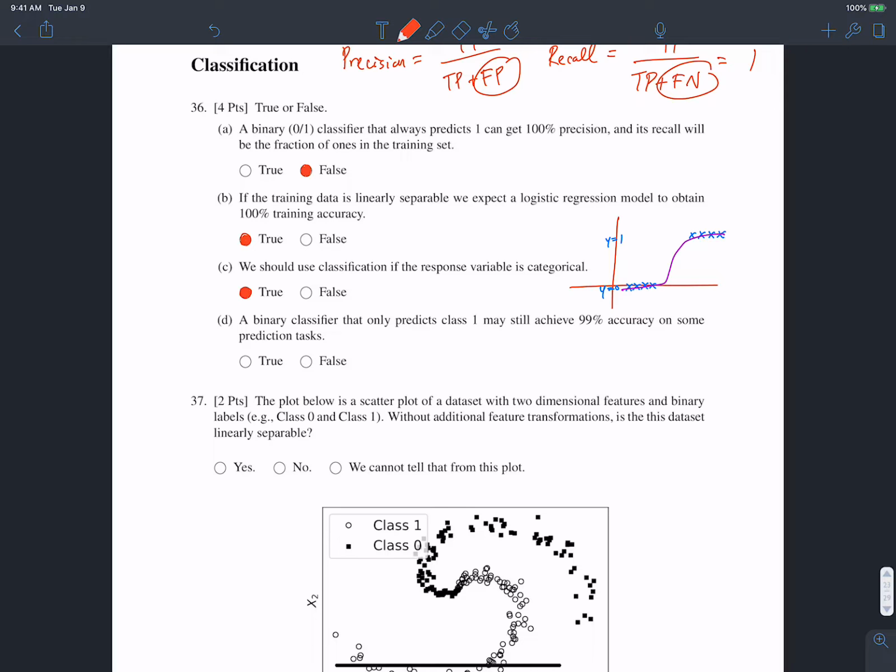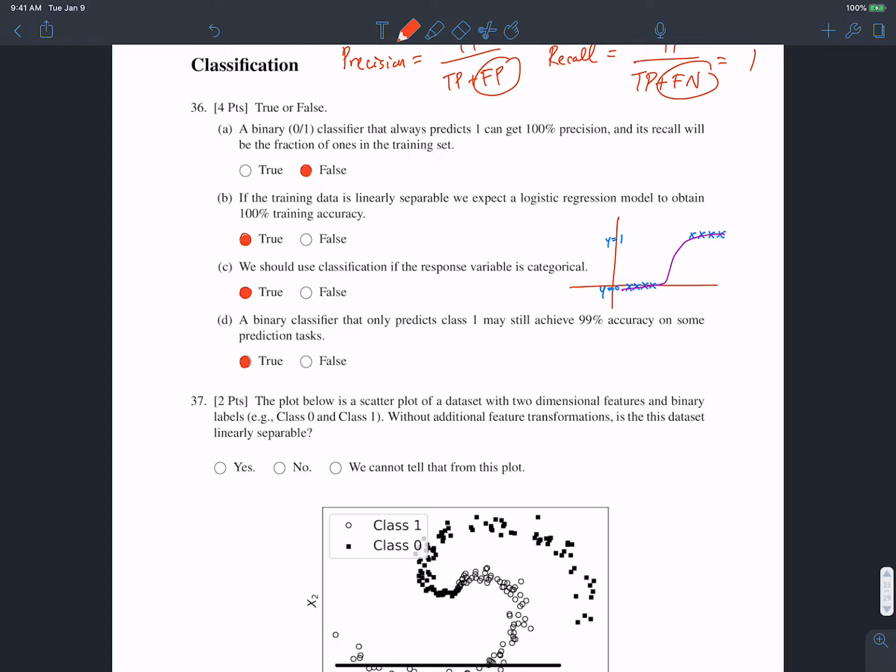Okay, D, a binary classifier that only predicts class 1 may still achieve 99% accuracy on some prediction tasks. That's also true. And it's because we never know what the distribution of the points we test our classifier on will be, right? So suppose our classification task was predict if this person is a billionaire, and class 1 means they're not a billionaire, and class 0 means they are.